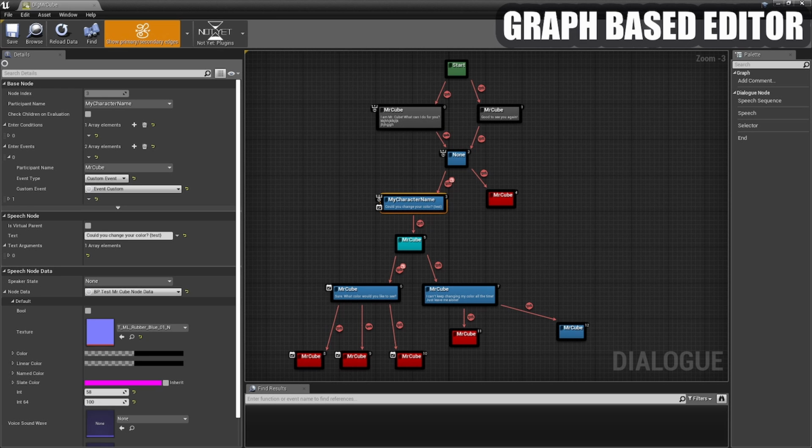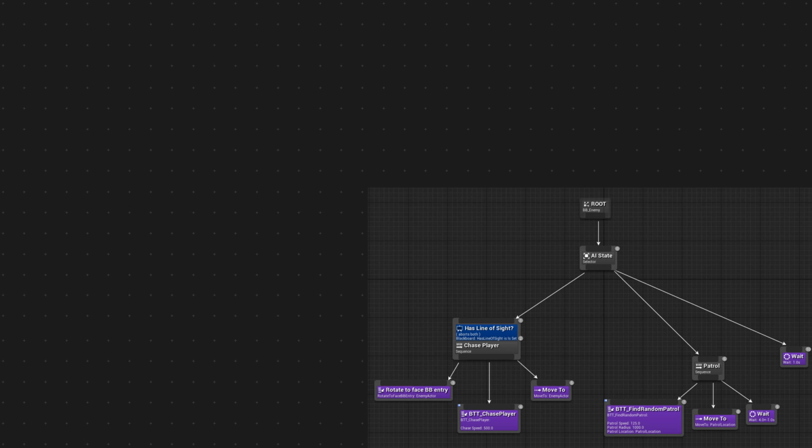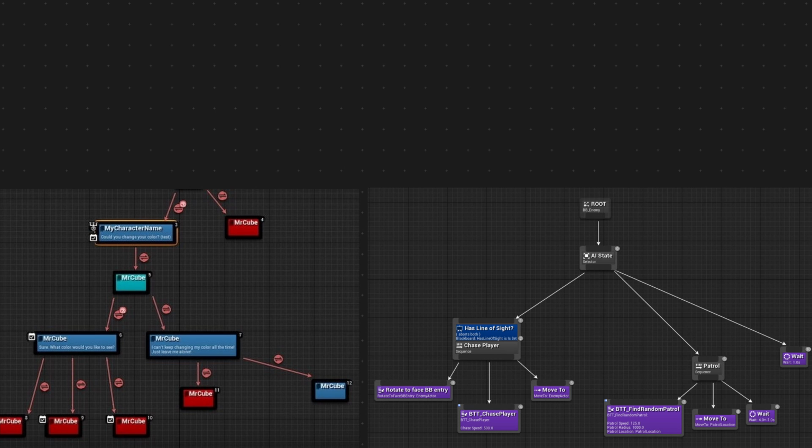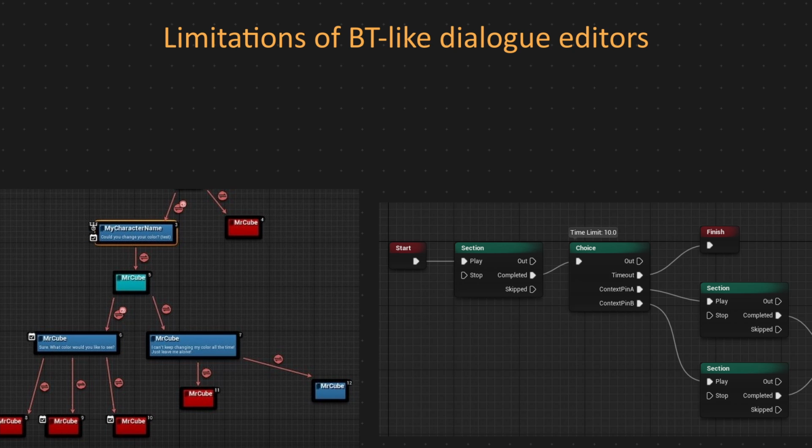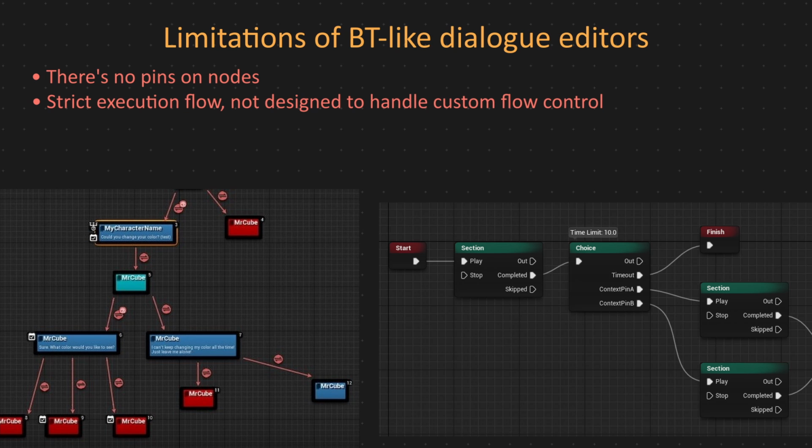They all mimic the behavior tree editor used for scripting AI in the Unreal Engine, and that imposes a few limitations, especially if you compare it with the flow graph. There are no pins on behavior tree nodes, so you cannot send various events to the graph during execution of the node. You cannot add pins that would handle custom mechanics.